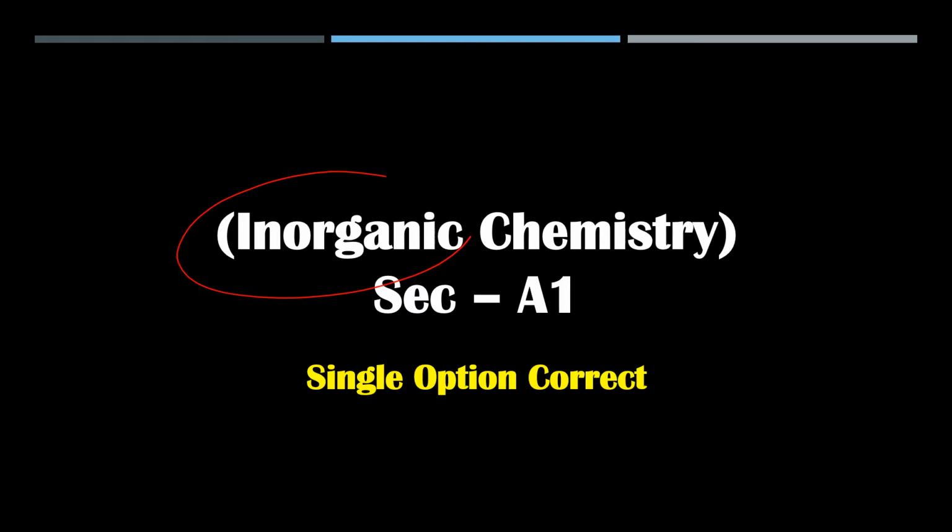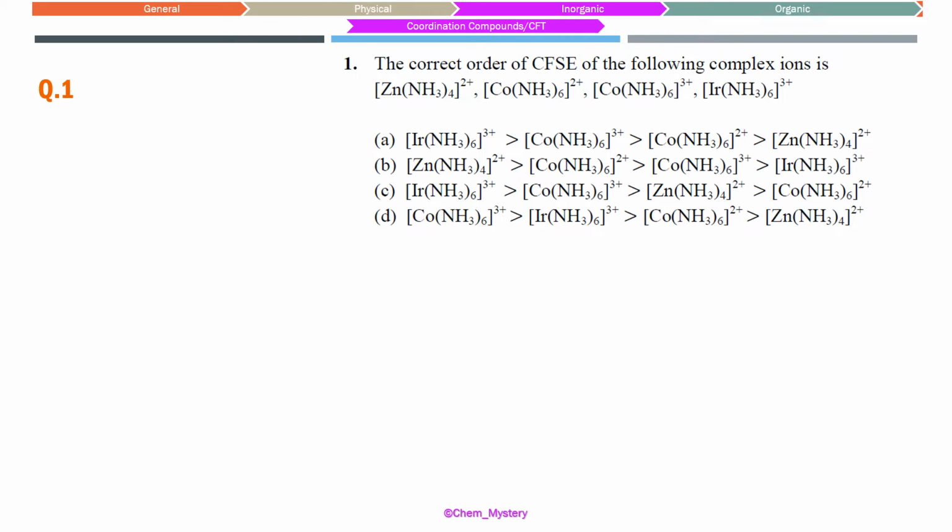Starting with the part 1 of this section 1, A1, where single option correct questions are there. So we have got the very first question. This is on the coordination compounds, and crystal field theory was the subtopic on which this question was based. We are given some of the complexes and we are asked about the order of the CFSE, which is crystal field stabilization energy.